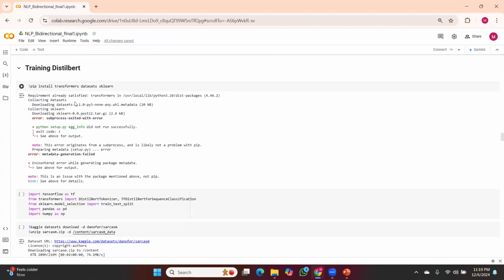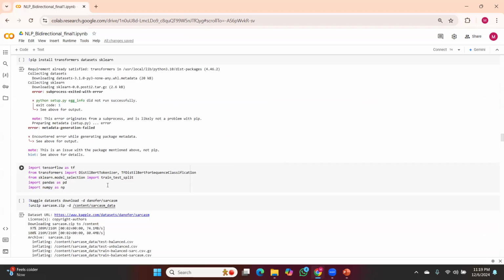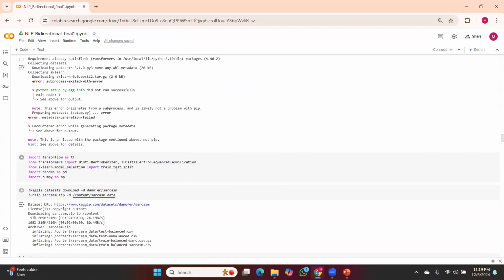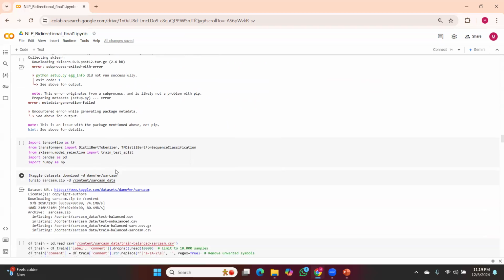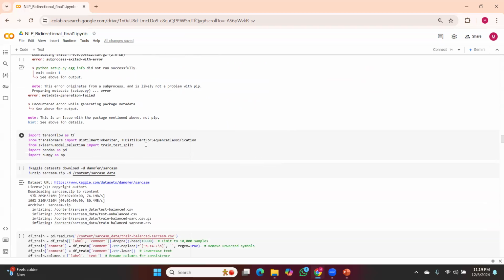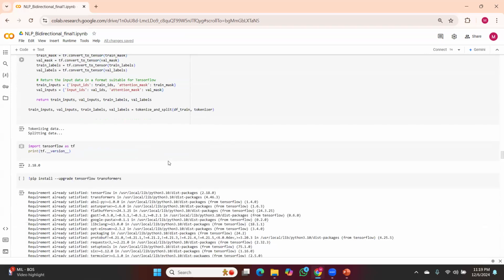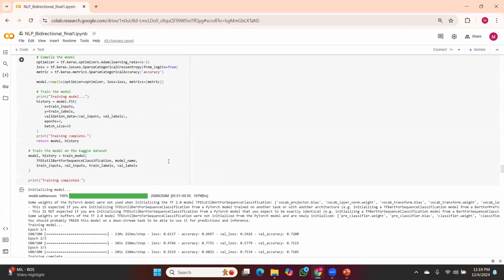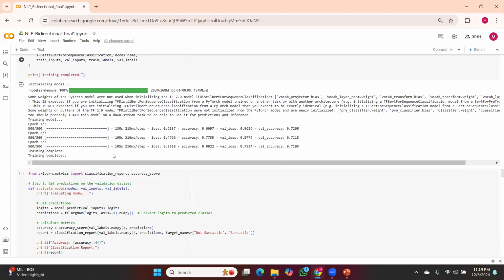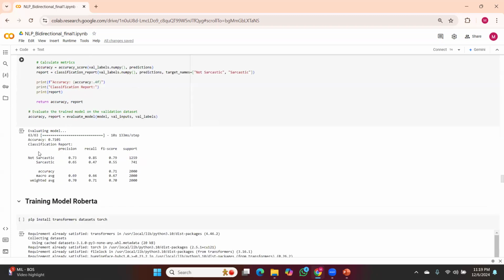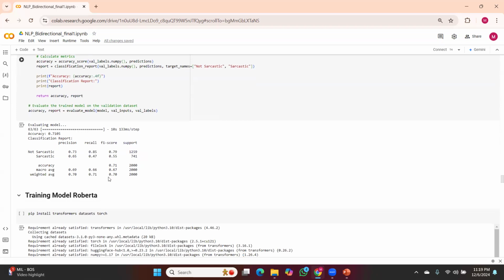Similarly, we trained DistilBERT also. DistilBERT is a lightweight transformer-based model for sequence classification, and we tokenized the input text using the DistilBERT tokenizer. We fine-tuned the model using Hugging Face's TFDistilBertForSequenceClassification. After this, we obtained results. After finishing training, we got an accuracy of 0.71. It's detecting sarcastic and non-sarcastic, but the accuracy is very low.